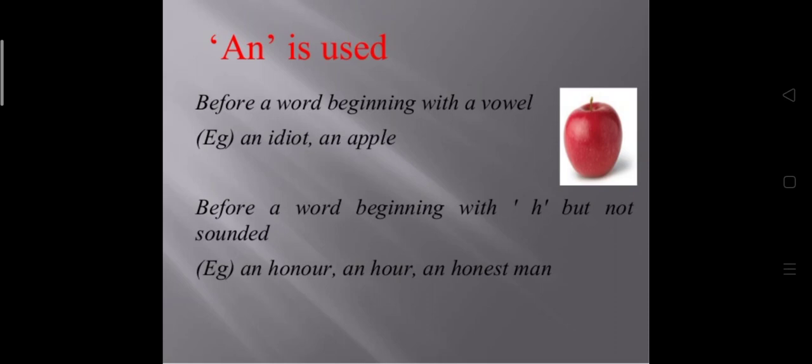Before a word beginning with h that is not sounded, that is, a silent h, we also use an: an honor, an hour, an honest man, an honest fellow, an honorable man. Here the starting letter is h, but the sound that comes is of o, a vowel sound. So here again we use an.